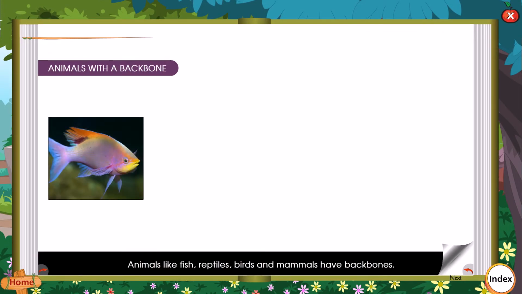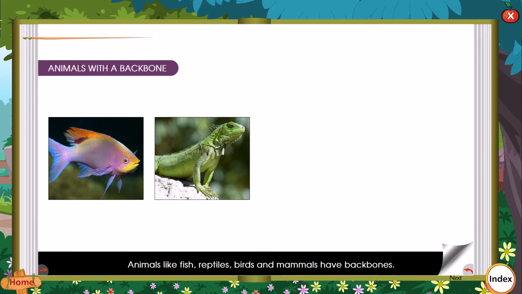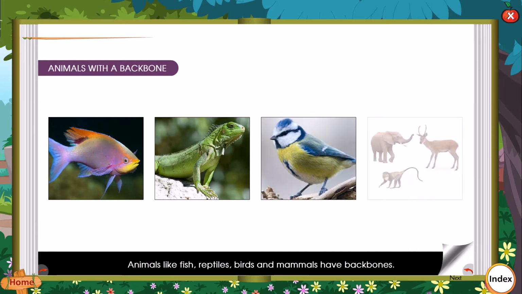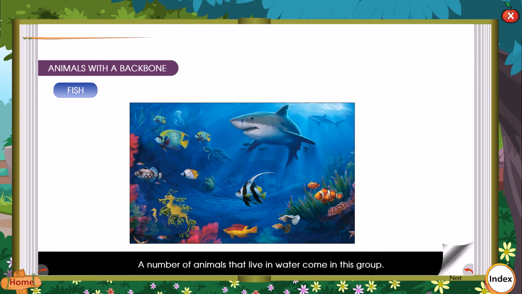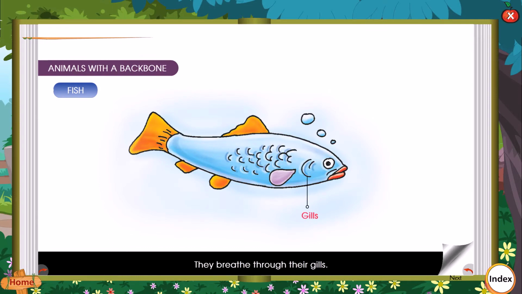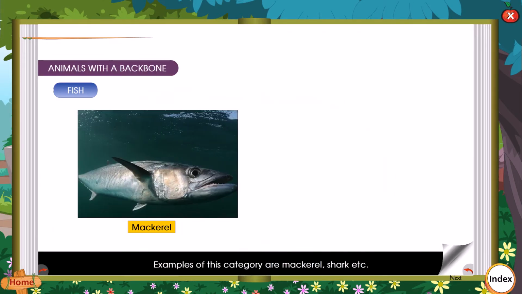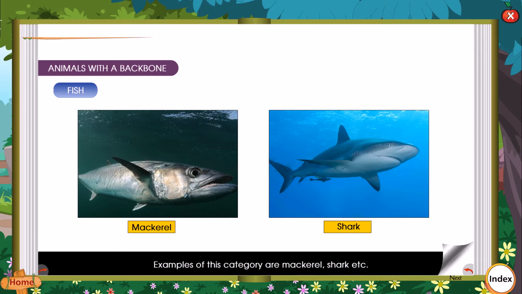Animals with a backbone. Animals like fish, reptiles, birds, and mammals have backbones. Fish. A number of animals that live in water come in this group. They breathe through their gills. Their body is covered with scales. They have fins that help them swim. Examples of this category are mackerel, shark, etc.